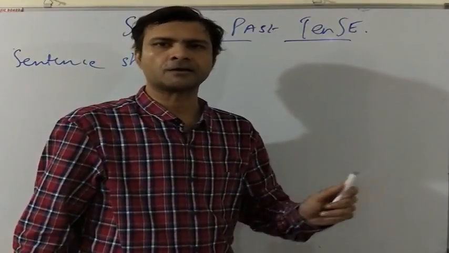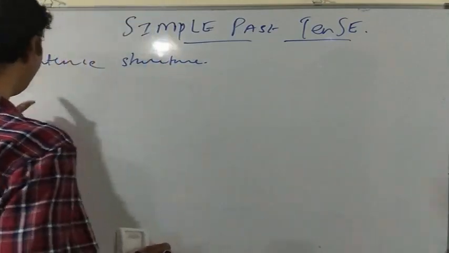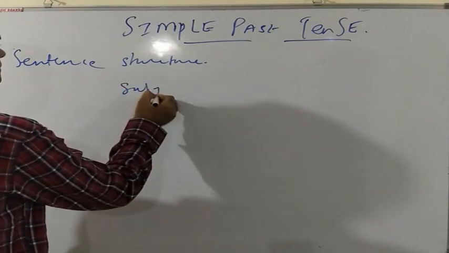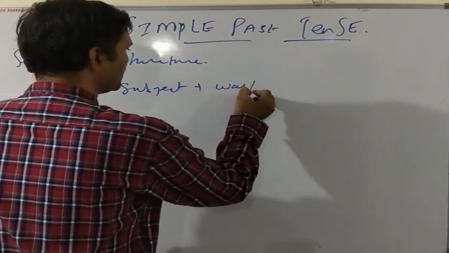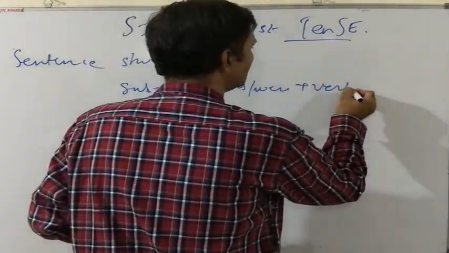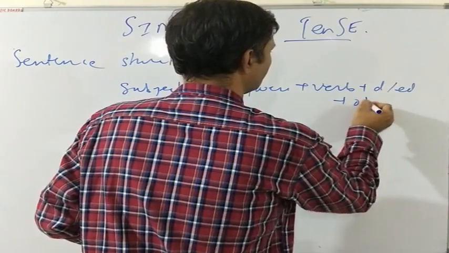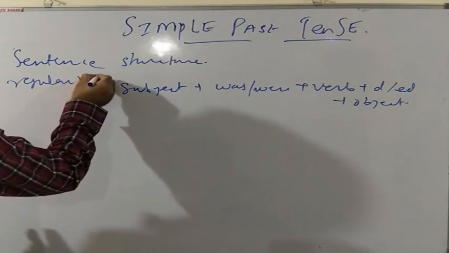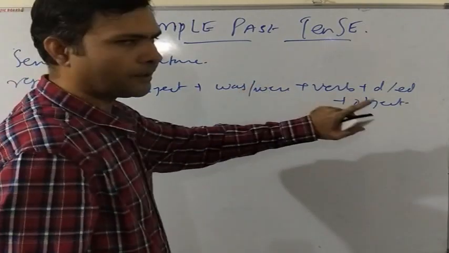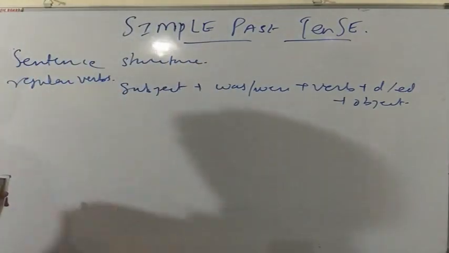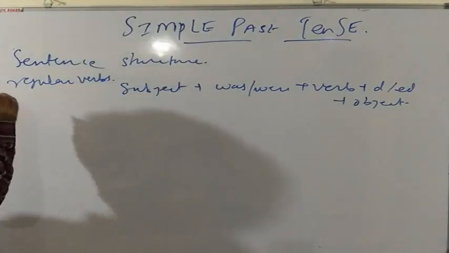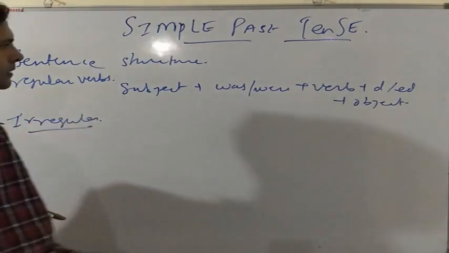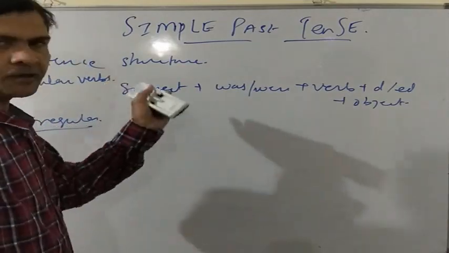Now let us see the sentence structure of simple past tense. In case of regular verbs, the sentence structure in simple past tense is subject plus verb plus d or ed plus object. Now this is the case of regular verbs. When the verb is regular, we add d or ed to the root of the verb and make the simple past tense. But when the verb is irregular, then in some cases of irregular verbs, the verb root doesn't change.